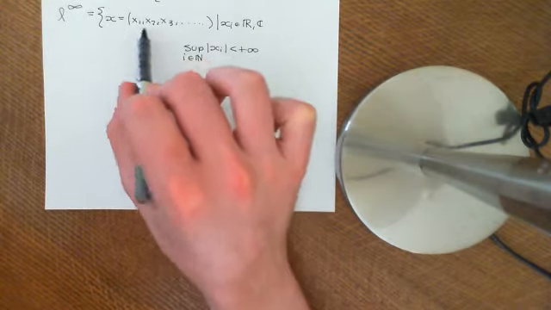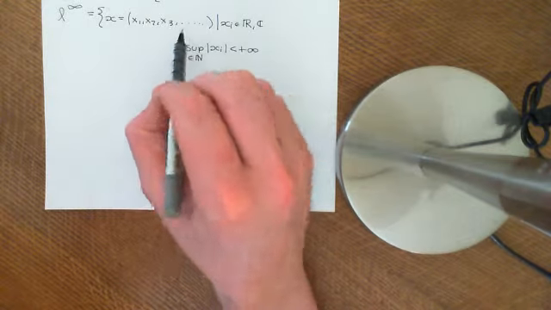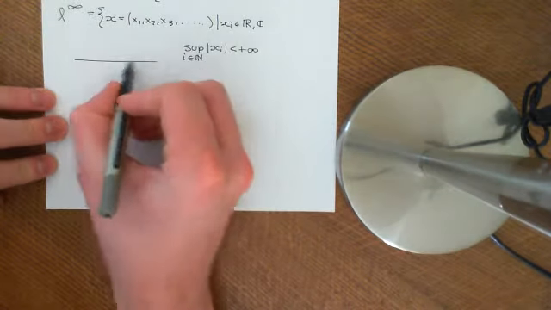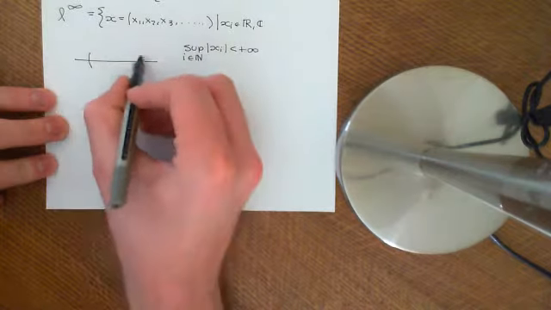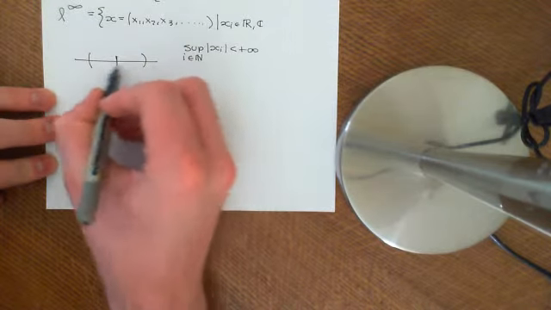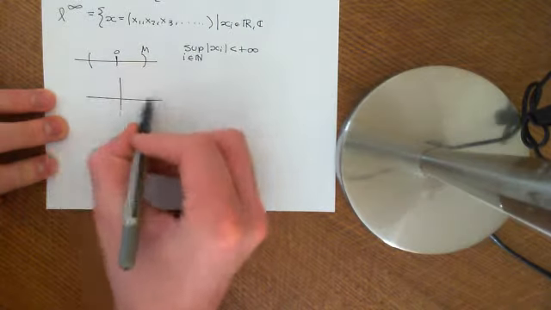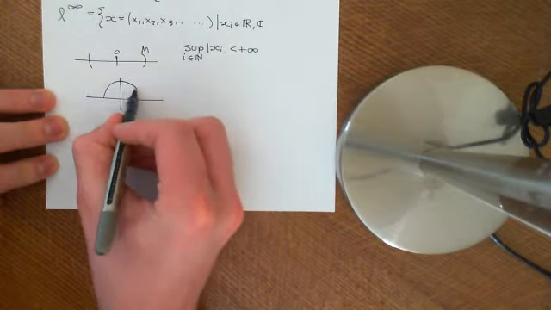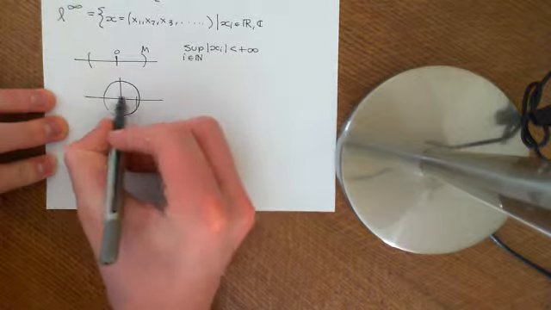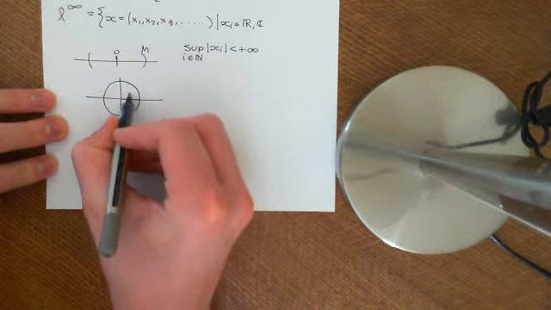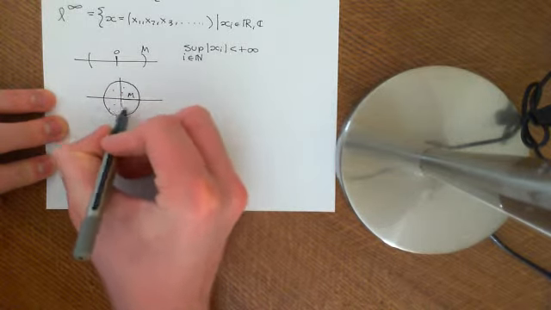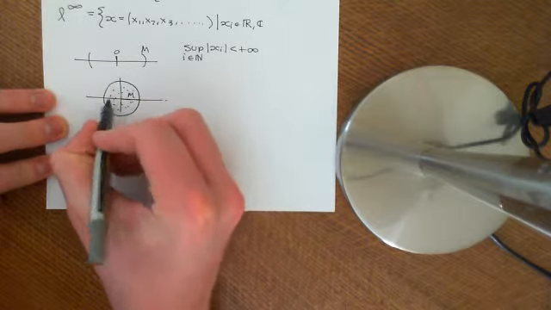So in the case of the real line it's completely contained within some interval of size big M around 0, or in the case of the complex plane it's contained within some disk of radius big M. All the terms of the sequence are within here somewhere, but they don't need to converge.